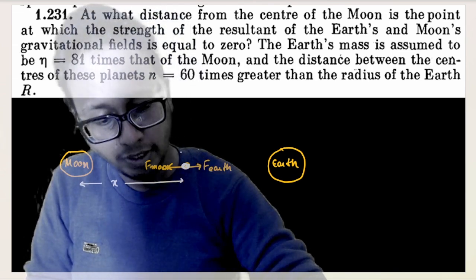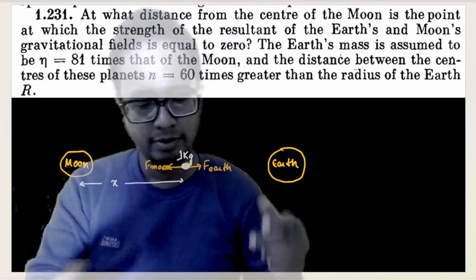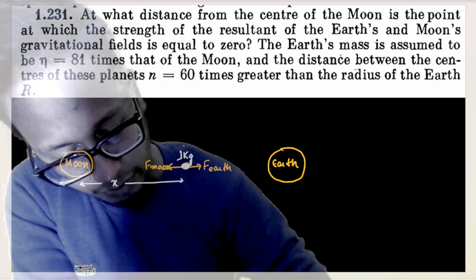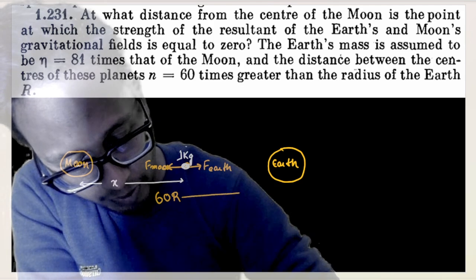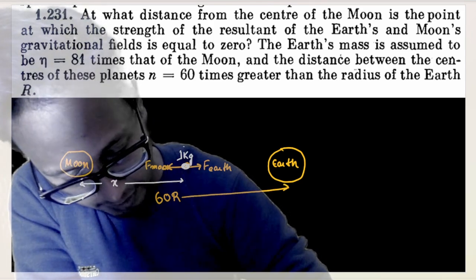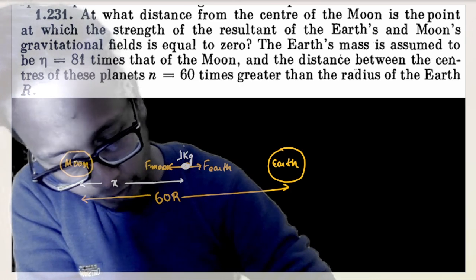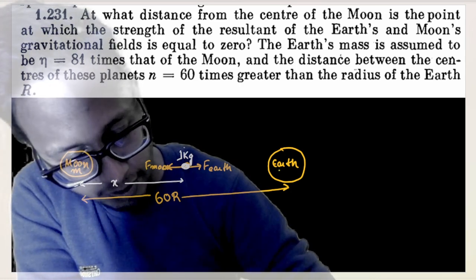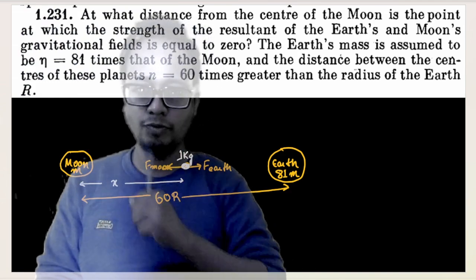That means field means what? Force on 1 kg of mass, isn't it? So given in the question, the center to center distance between the two planets is given as 60 R, or 60 times the radius of Earth. The mass of Earth is given as 81 times the mass of the moon, and m is nothing but the mass of the moon.